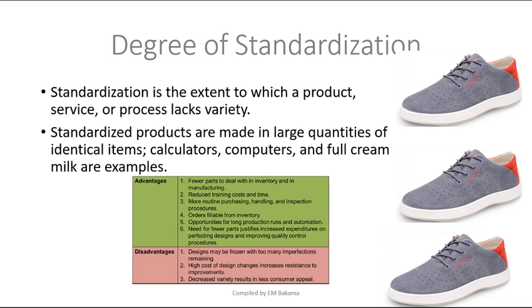It has some advantages and disadvantages from an operational point of view. The advantage is that most of the time we need few parts to deal with in inventory because the products are identical, so we don't need many different products. And also because the product is the same, we don't really need to train people a lot because we are just manufacturing it in the same process. And the routine of purchasing and handling inspection is easier. Those are some of the advantages.